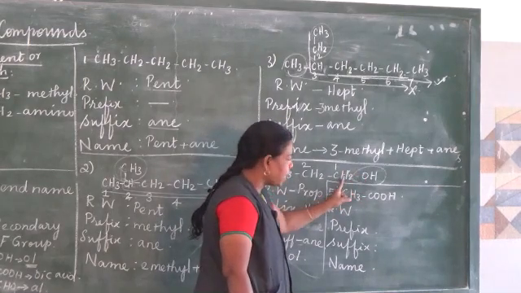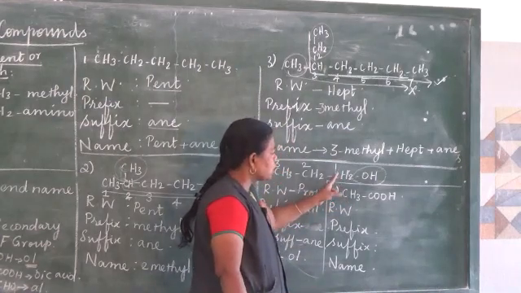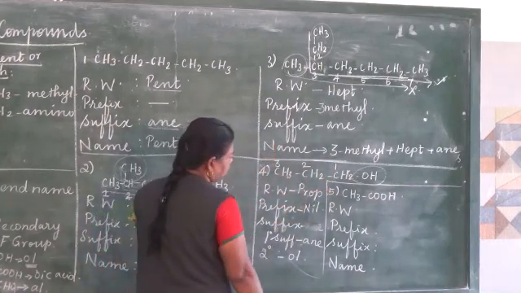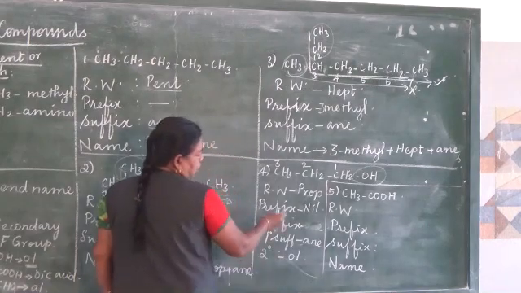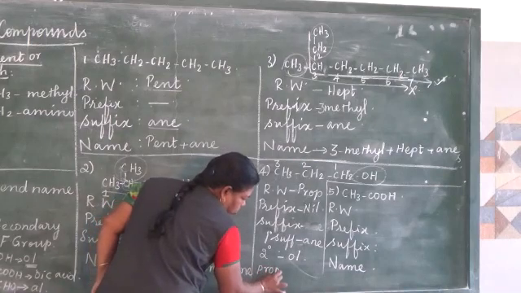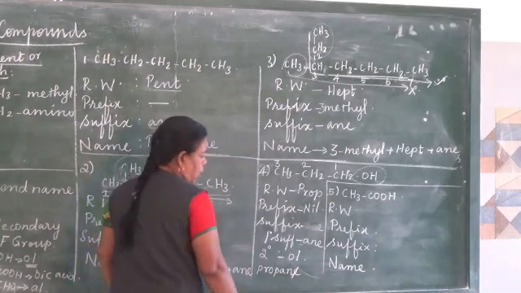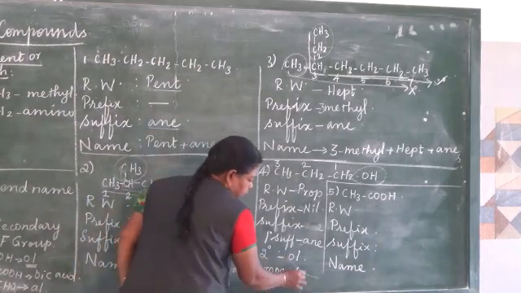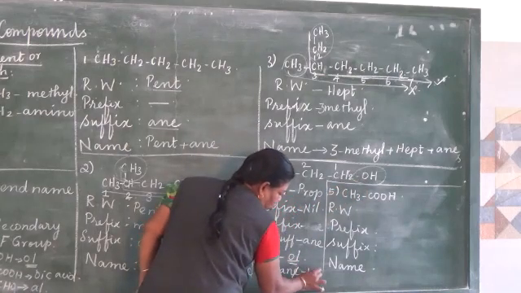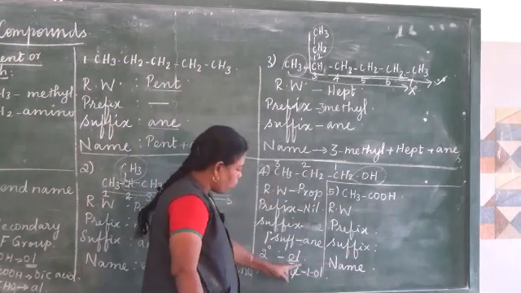Where the functional group is attached, that carbon must be given the lowest locant number. So this is the first carbon, this is the second carbon, this is the third carbon. Therefore, how to name this organic compound? Propane, and this E should be replaced by suffix OL, and OL is attached with the first carbon, therefore 1-OL. So propan-1-ol. The name of the compound is propan-1-ol.